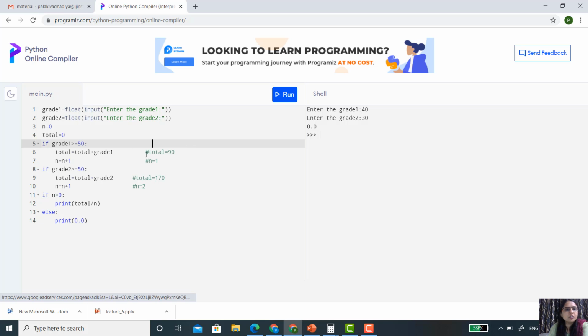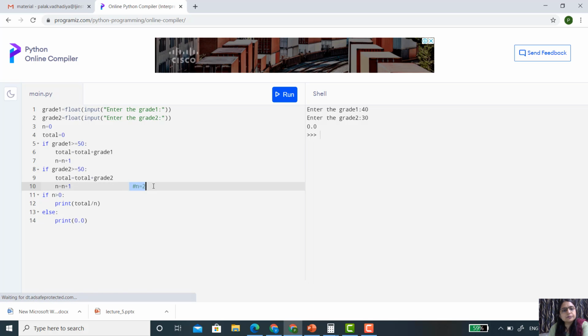So this statement is not true, and the body of if will not execute. Now if grade 2, in place of grade 2 you just assume 30. Is 30 greater than or equal to 50? No, this condition is also not true. So the body of if will not execute.